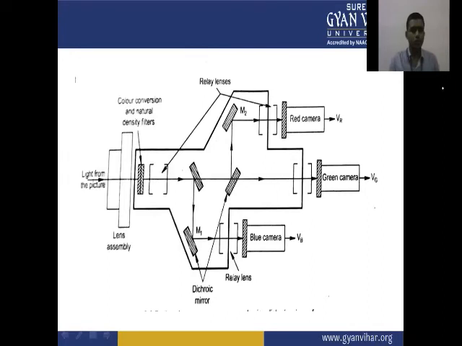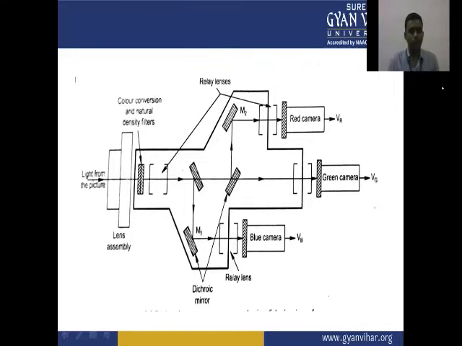So there is a camera with dichroic mirrors, and the light from the picture passes through the lens assembly, color conversion and neutral density filters.